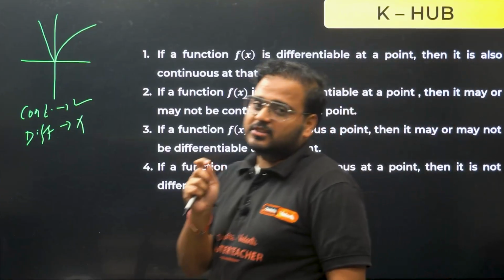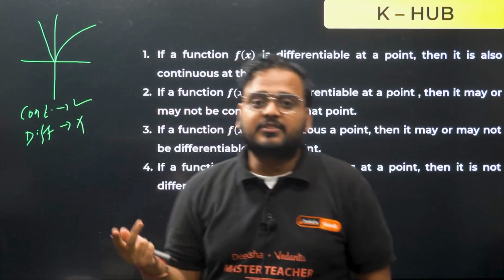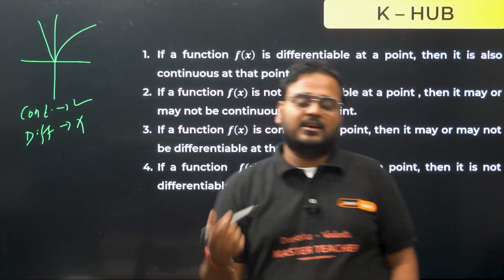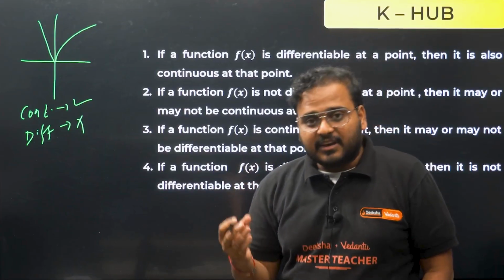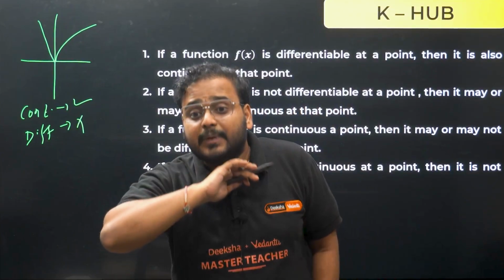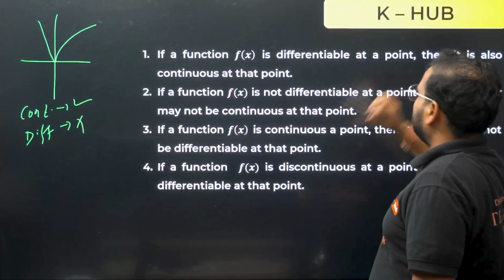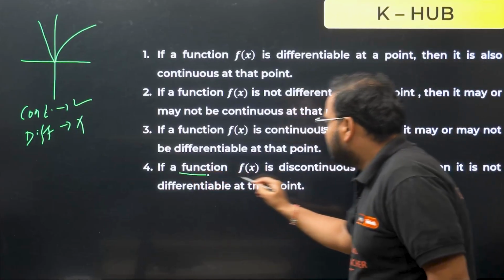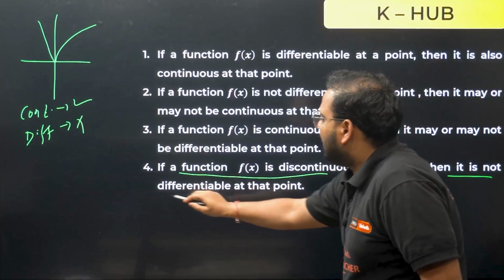If a given function is discontinuous at the point they're asking us, then at that point it will be non-differentiable also. If a given function is not continuous, it will never be differentiable. If a function is discontinuous, then it is not differentiable at that point.